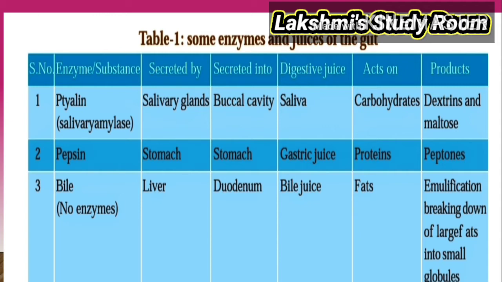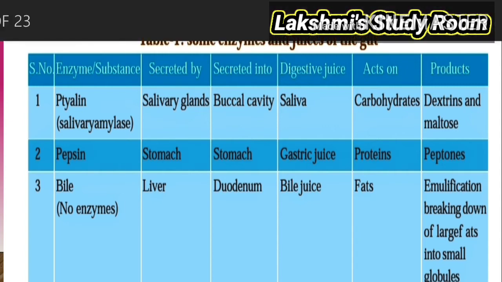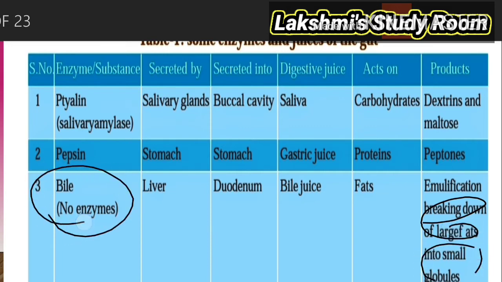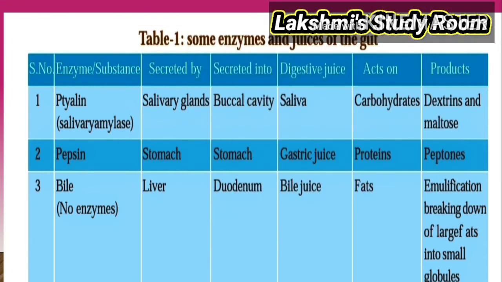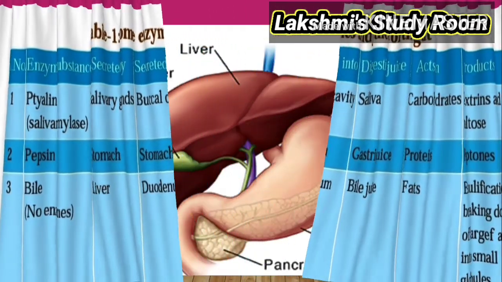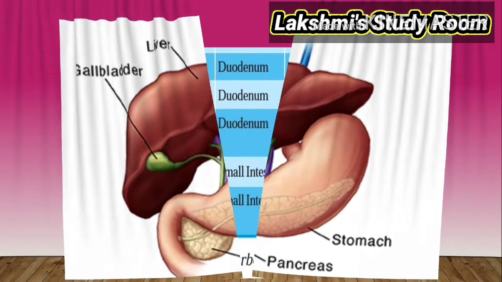This process is called emulsification. What is emulsification? Breaking down of large fats into small globules with the help of bile juice is called emulsification.